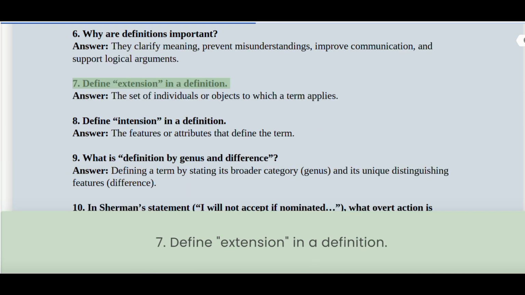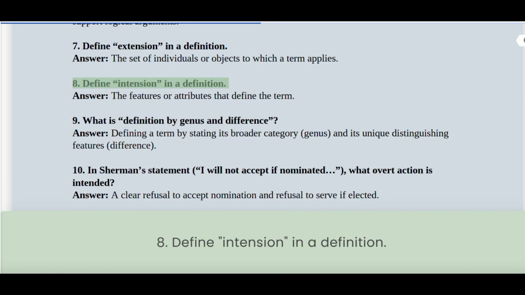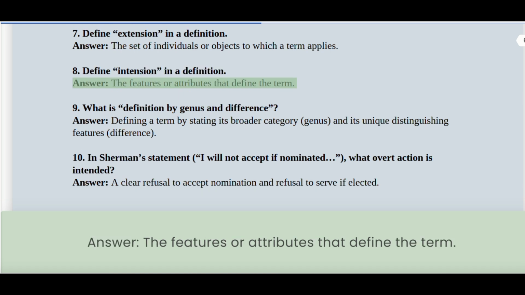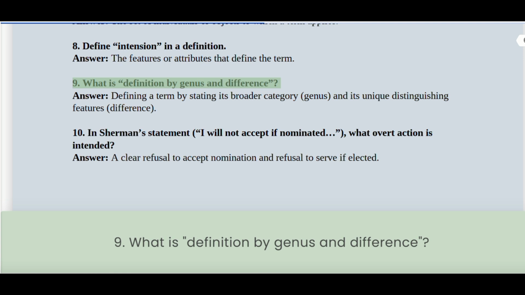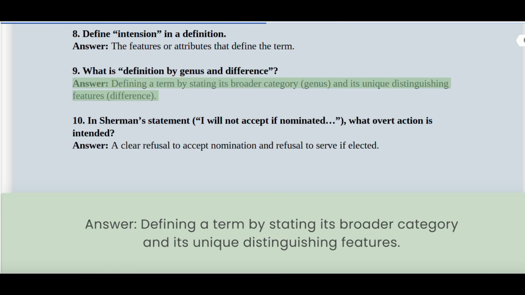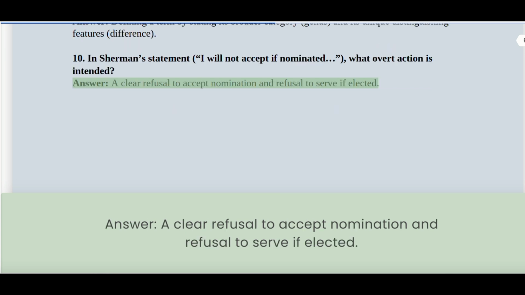7. Define extension in a definition. Answer: the set of individuals or objects to which a term applies. 8. Define intention in a definition. Answer: the features or attributes that define the term. 9. What is definition by genus and difference? Answer: defining a term by stating its broader category and its unique distinguishing features. 10. In Sherman's statement, what overt action is intended? Answer: a clear refusal to accept nomination and refusal to serve if elected.